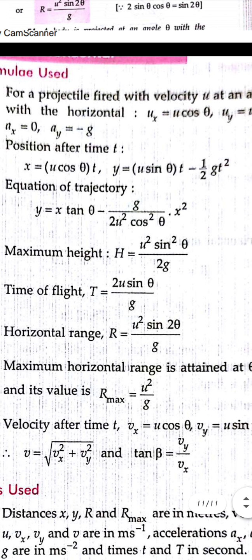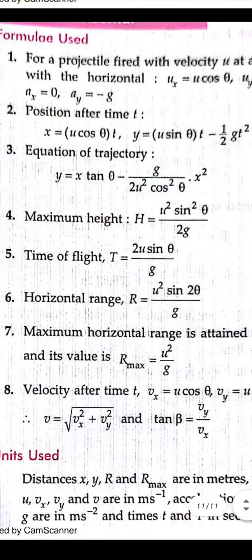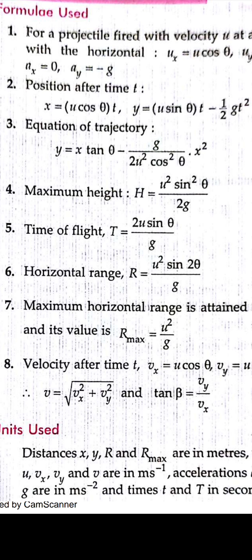Now again, in the vertical direction, s is equal to ut plus half at square. From here you can find the equation of trajectory, that is the path of the projectile, which is similar to that of the parabola. So we can say that the trajectory or the path of the projectile is always a parabolic path. Okay, and the time of flight is 2u sin theta upon g. Maximum height, that is covered by the object up to the maximum point in the figure, is u square sin square theta upon 2g. Horizontal range, that is the distance covered in the horizontal direction, is given by u square sin 2 theta upon g.